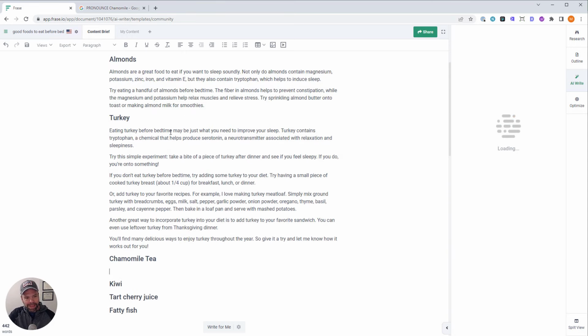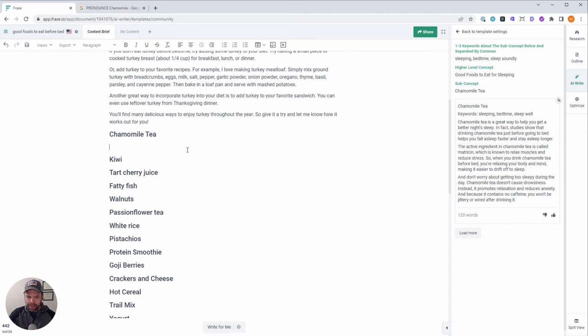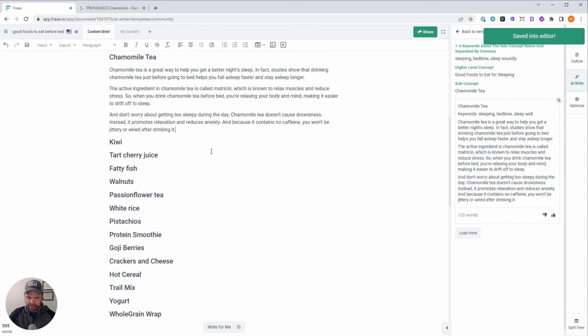So look at this. Eating turkey before bedtime may be just what you need to improve your sleep. Turkey contains tryptophan, a chemical, blah, blah, blah. Try this simple experiment. Take a bite of a piece of turkey after dinner and see if you feel sleepy. If you do, you're onto something. This is great. And then it talks about how to incorporate that into your diet. Like, that's a lot of words right there, and it's on point. All right, chamomile. Oh, that's great.